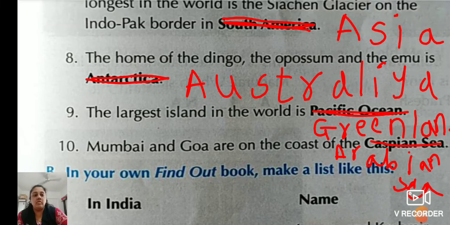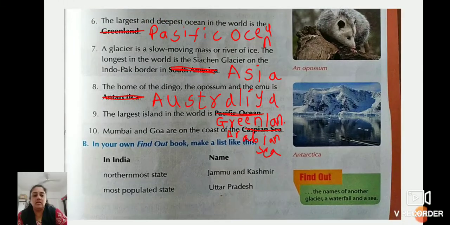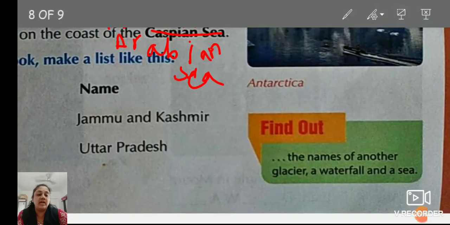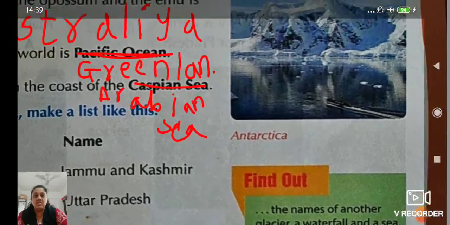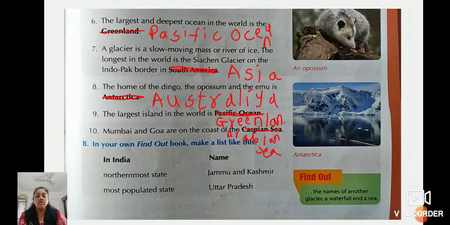Okay, so have you completed till here? Now what is given here? Let's see: find out the names of another glacier, a waterfall and a sea. You can find out from the net also, Google. Very easy it is. You have to find out the names of another glacier, a waterfall and a sea. Okay. So children, I hope till here everyone understood.